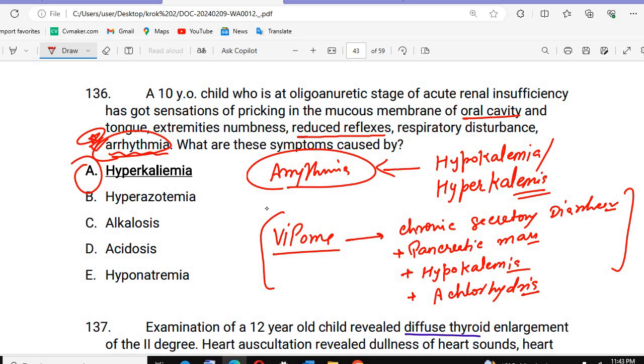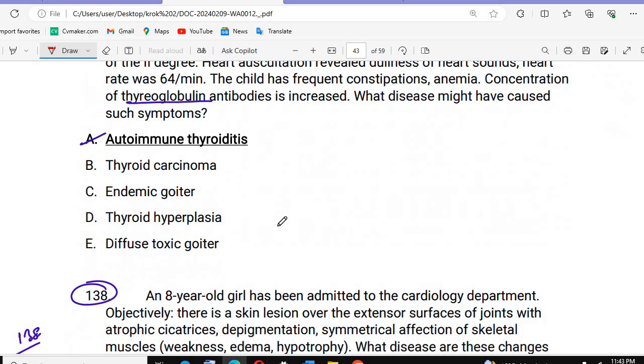I hope everyone knows what hyponatremia is. What is hyponatremia? Decrease in sodium. Alkalosis, acidosis, hyponatremia, I think you already discussed in your Croak 1. I think there are no questions in Croak 2 about metabolic alkalosis, acidosis, respiratory.